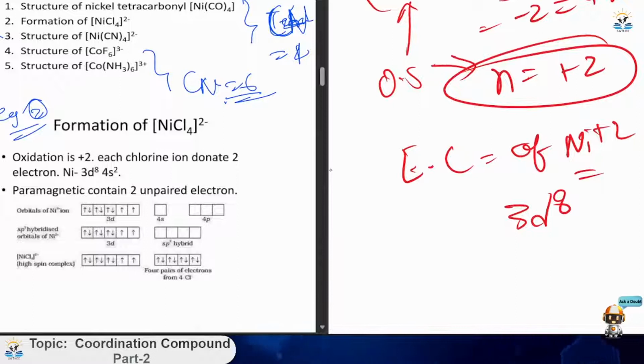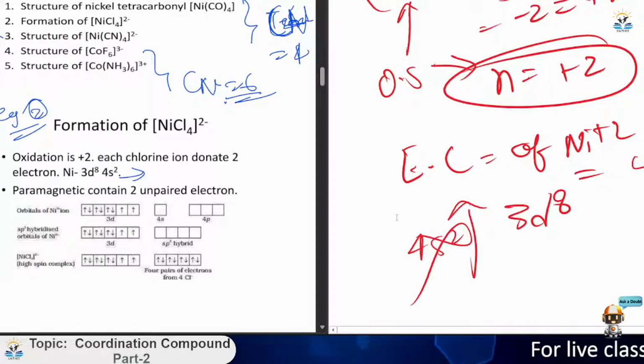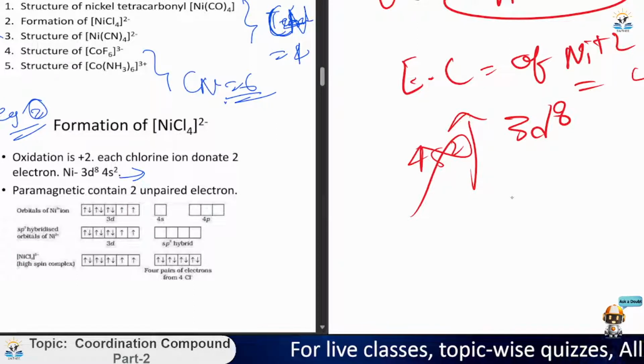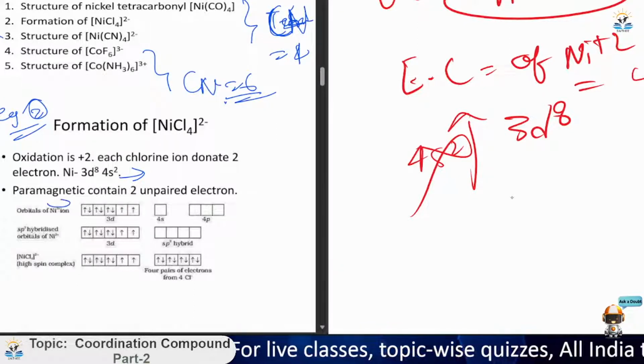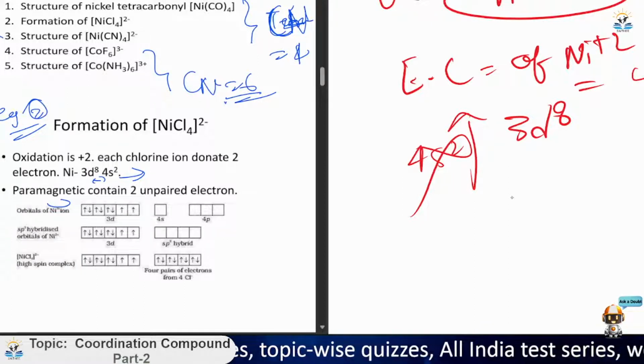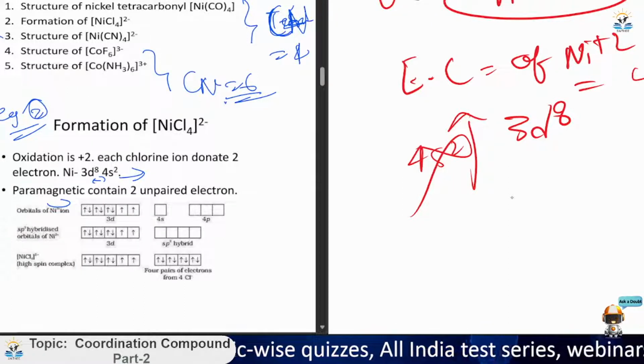It is written 4s2, but for ns2 we will remove that 4s2; it will not be counted, it will be removed. Now, it is paramagnetic and contains two unpaired electrons. This is the Ni2+ ion. We have eight electrons in the outermost d orbital: 1, 2, 3, 4, 5, 6, 7, 8.